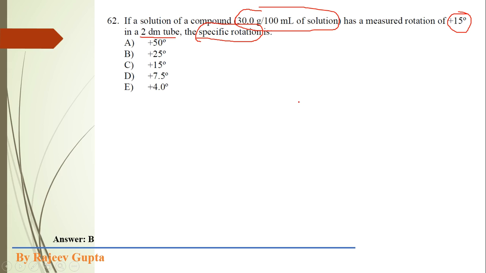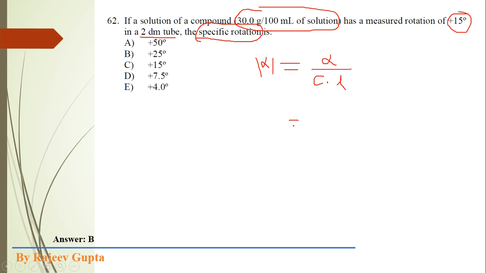So here all the units are given in their standard condition. We know that the standard unit of our specific angle of rotation is degree ml per gram per decimeter. So these are the standard units, so directly we can apply the formula of specific rotation. We know that specific rotation equals angle of rotation divided by concentration times length of polarimeter tube.